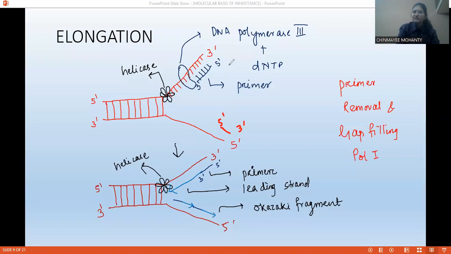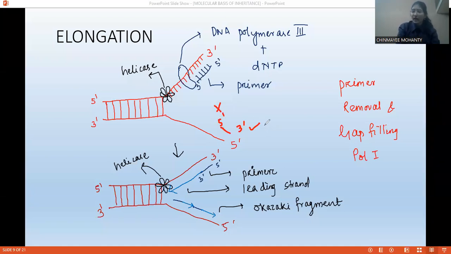And the problem is that DNA pol 3, in order to elongate, needs a template, right? And there is one more thing. It can only elongate the 3 prime end. It cannot elongate the 5 prime end. And if DNA pol 3 will try to elongate this strand, how will it elongate? Because there is no template on this side. There is a template on this side, and DNA pol 3 cannot elongate the 5 prime end.